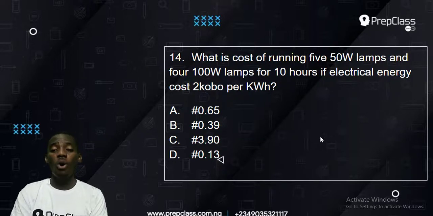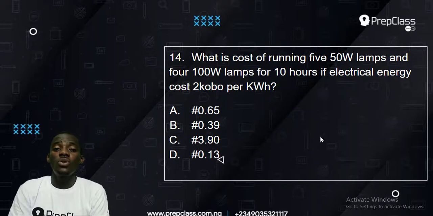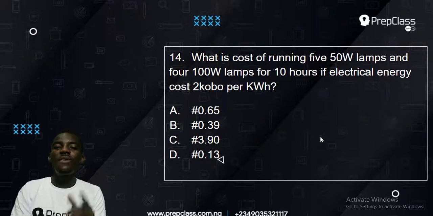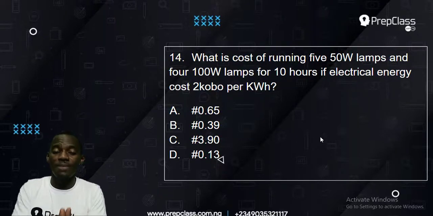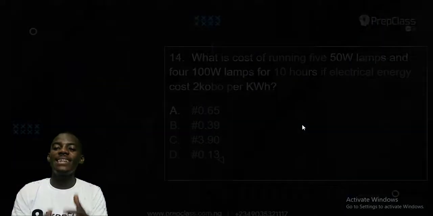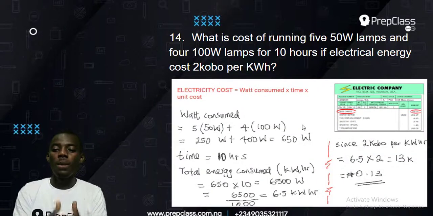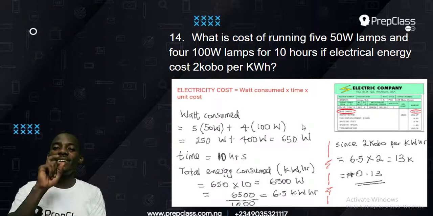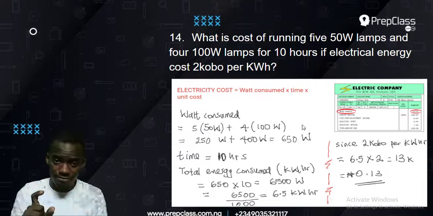Now when you talk about cost, physics wants you to know cost, because if you don't know cost, then you won't know how NEPA or the power company charges you. If you've studied physics, you must have been taught that, and science will explain it to you. They charge you by the amount of watts you use, multiplied by the amount of time you have used it, multiplied by the rate they charge per watt.